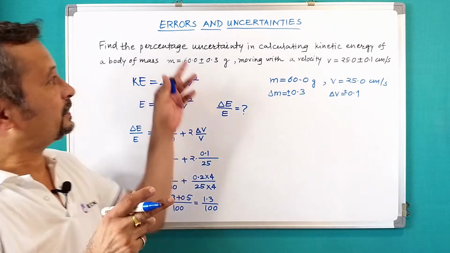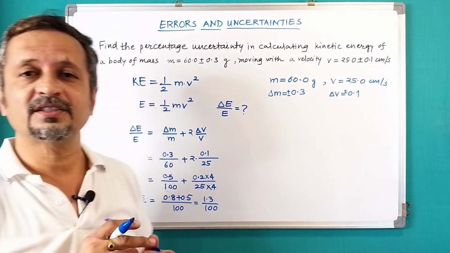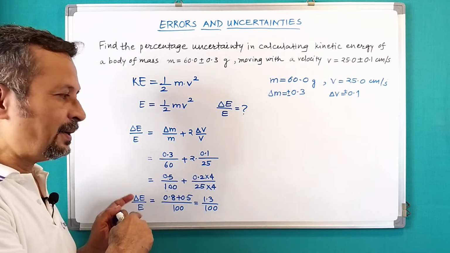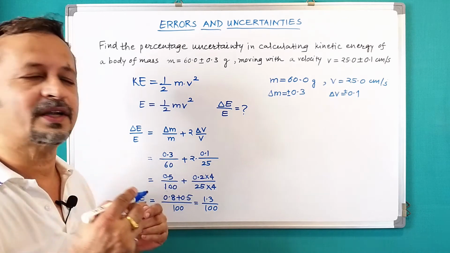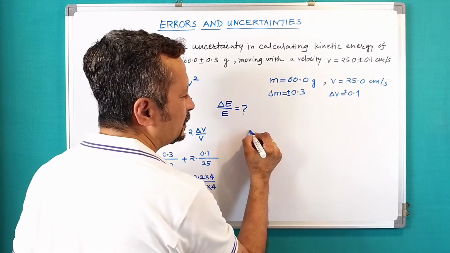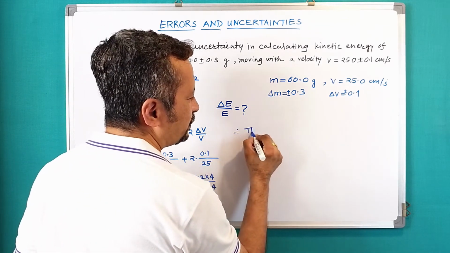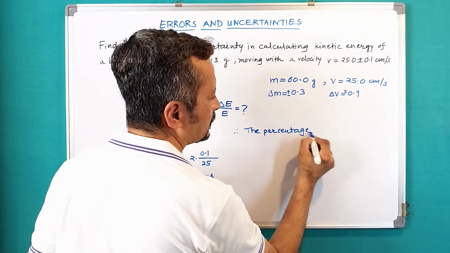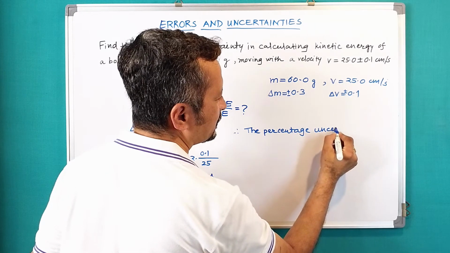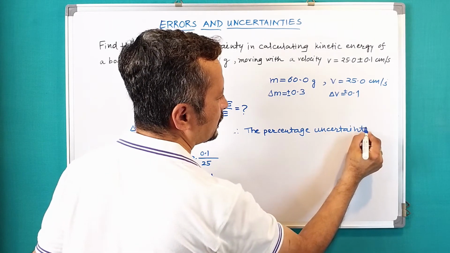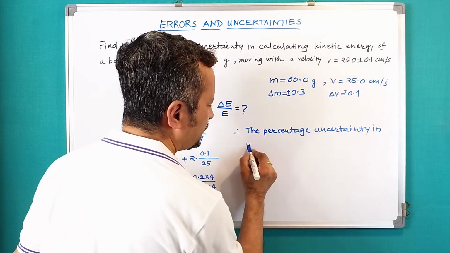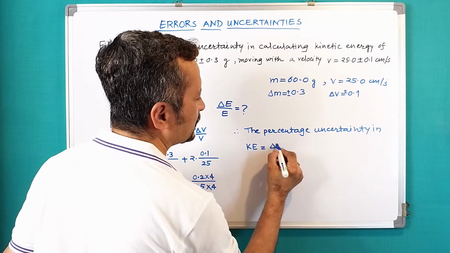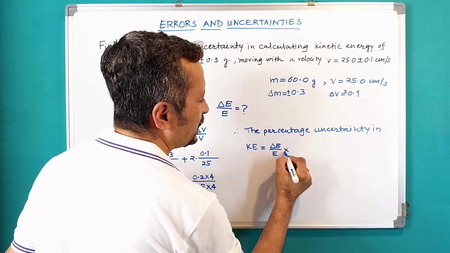Now see what is asked over here. Find the percentage uncertainty, correct? So I'll multiply this relative uncertainty by 100 and then that will give me the percentage uncertainty. I'll write my answer like this. Therefore the percentage uncertainty in kinetic energy would be equal to this delta E upon E multiplied by 100.